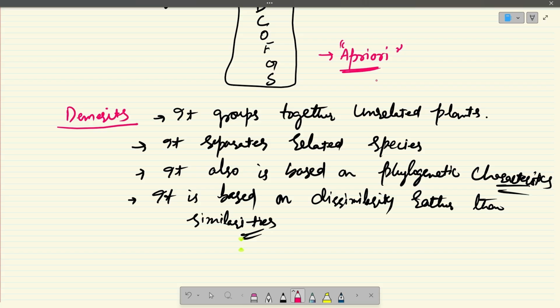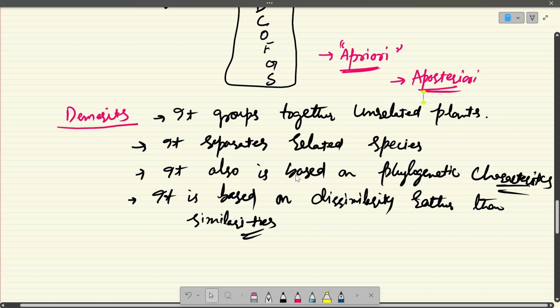This is in contrast with the natural systems where the characters are selected a posteriori, means that they first study the organisms, they take the characters only after they study the organisms and see which plants share more characteristics, which characters are correlated with each other, and then they group the plants accordingly. So this is one of the important differences between natural systems and artificial systems. Now we move ahead to discuss natural system of classifications.